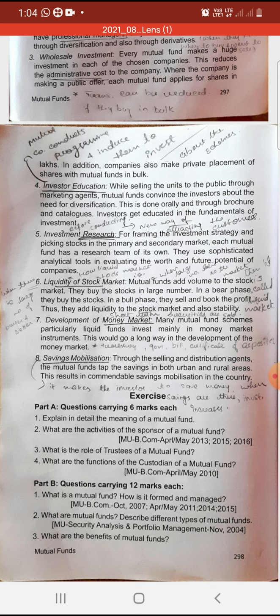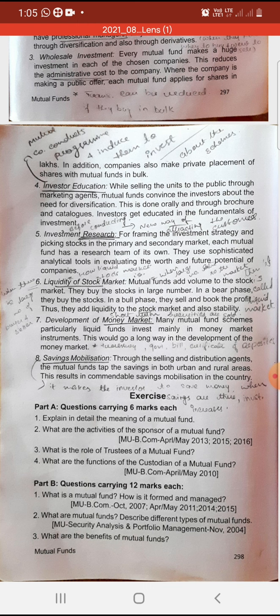Next is investment research. For framing the investment strategies and picking stocks in the primary and secondary market, each mutual fund has its own research team who will be conducting the research. It will be helpful because they will be analyzing and investing in the securities. Next is liquidity of stocks.